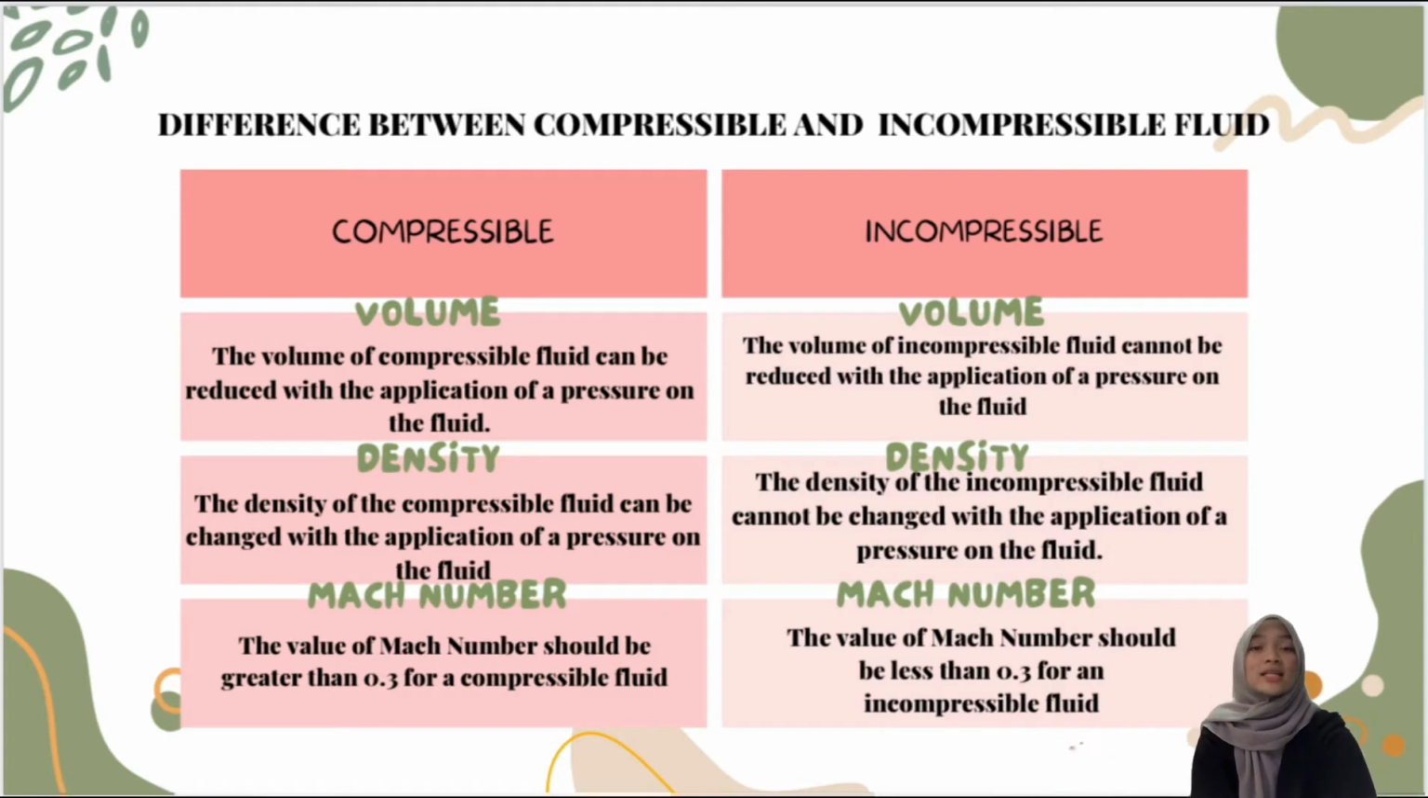Next, the density of a compressible fluid can be changed with the application of pressure on the fluid, while the density of an incompressible fluid cannot be changed with the application of pressure on the fluid. And lastly, the Mach number should be greater than 0.3 for a compressible fluid, while the Mach number should be less than 0.3 for an incompressible fluid.